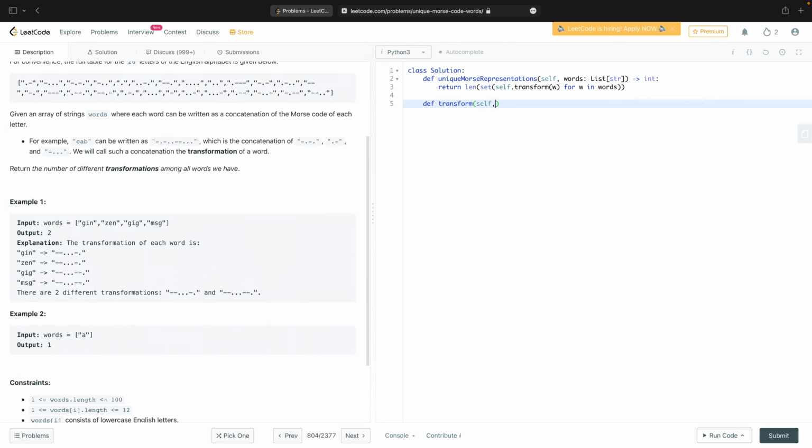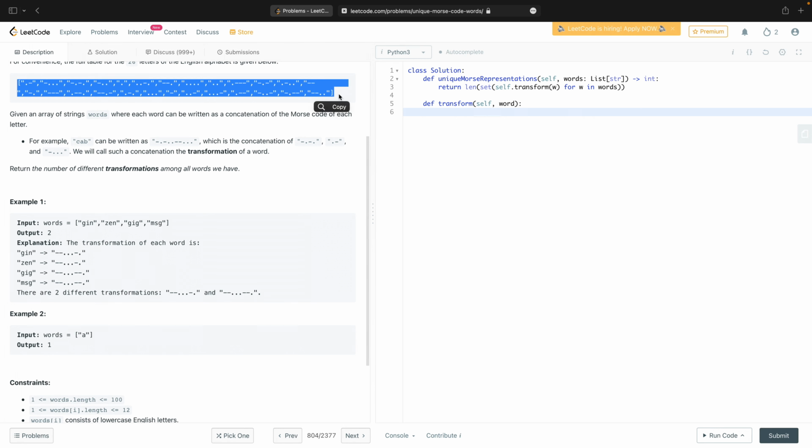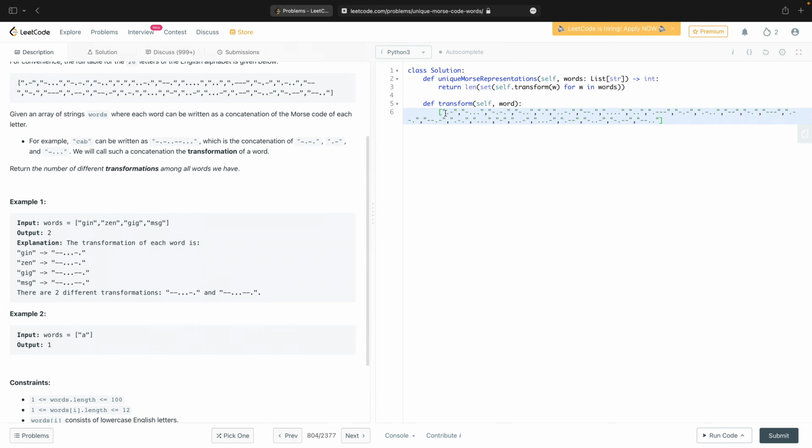And to do the transform, what we want to do is have effectively each of these, A, B, C, D. How can I do this nicely? What I can do is, actually, let's call this Morse.